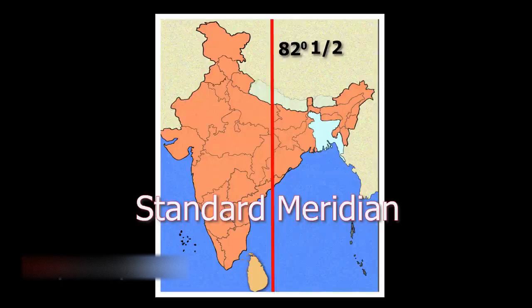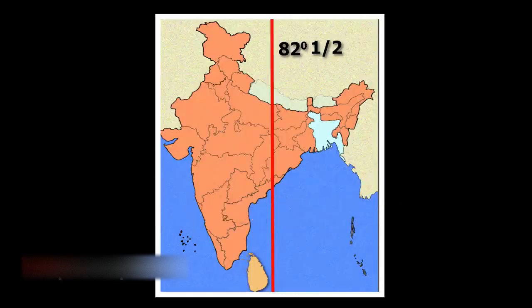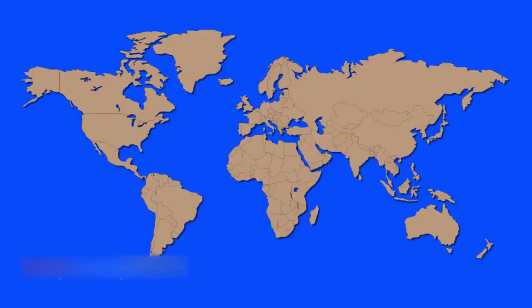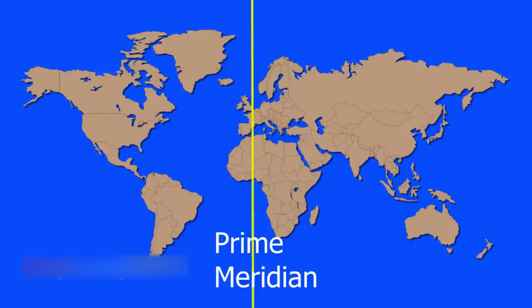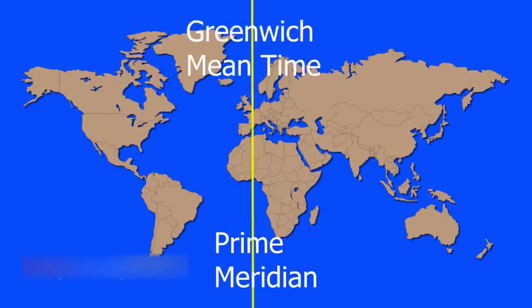Many countries that are big in size have multiple standard times. Now, different countries have different standard times. Again, this would cause confusion. So, in order to maintain international uniformity, one uniform time corresponding to the prime meridian is adopted by all countries. And this is called the Greenwich Mean Time, or GMT.